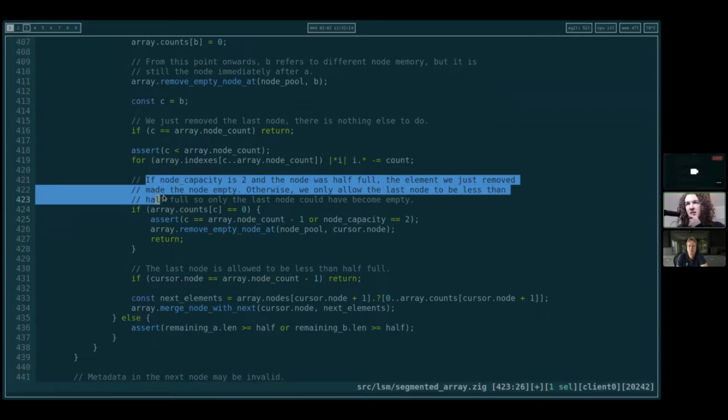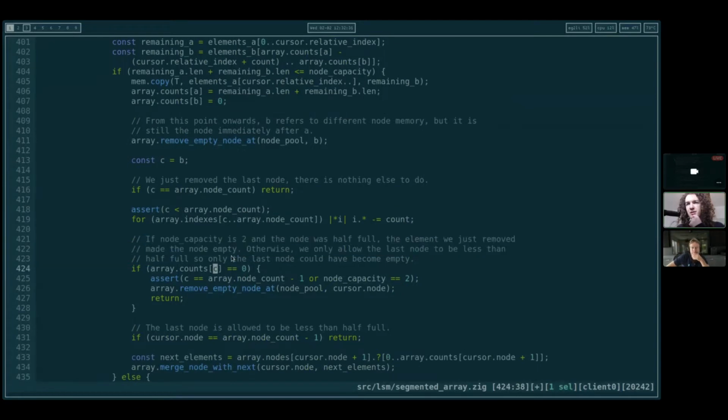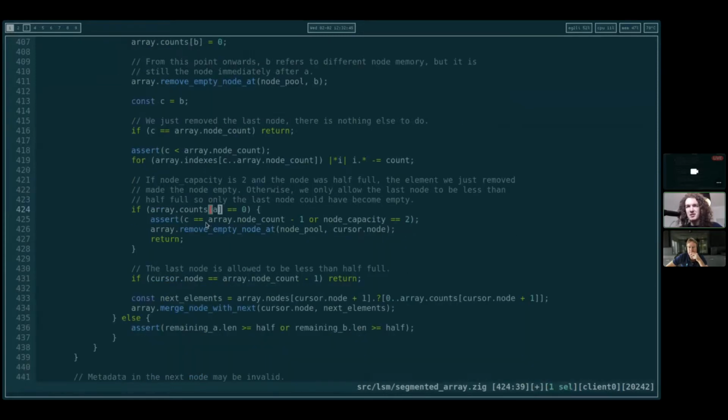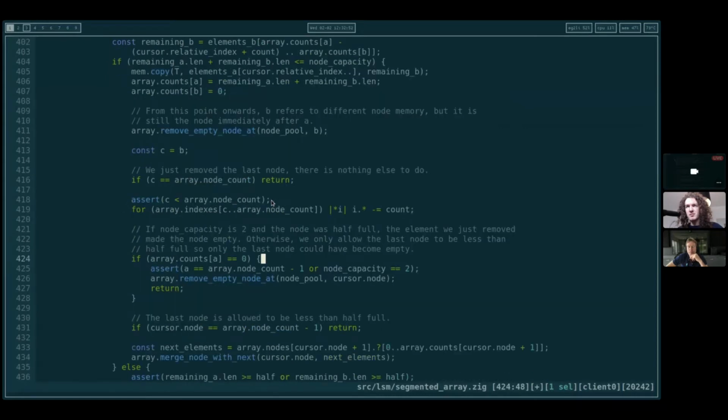Then what about this case? Counts C can be 0. Well, actually, we're looking at B though, aren't we? I feel like we should be looking at B here. Or A here, sorry. That's just wrong. This should be A, shouldn't it? Counts A equals 0. Then assert either A is the last node. No, because A can't be the last node.